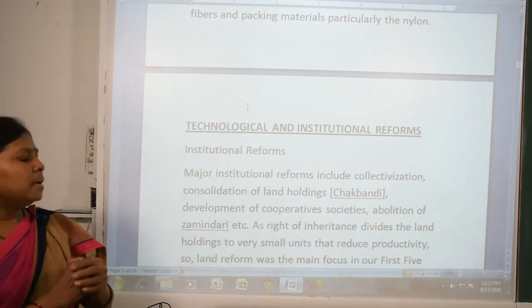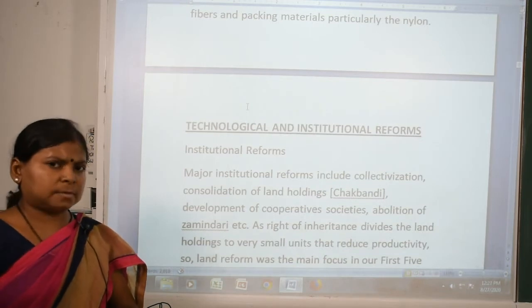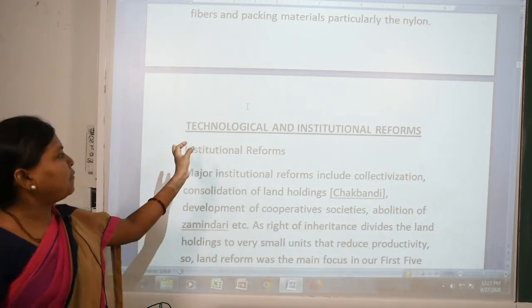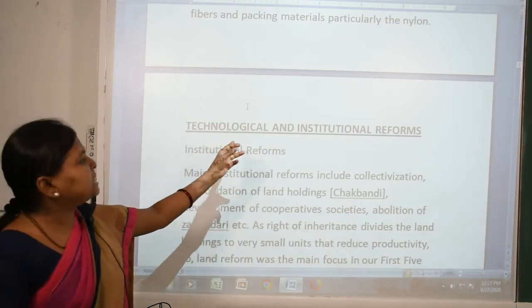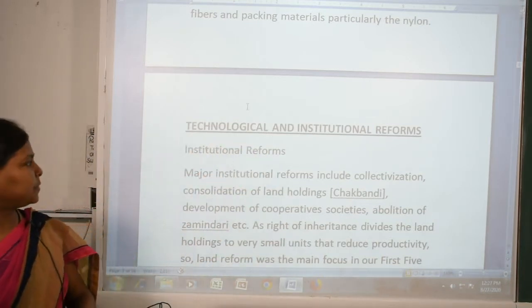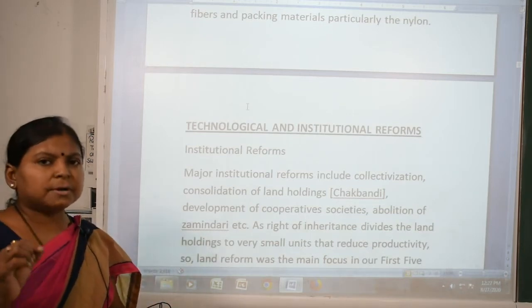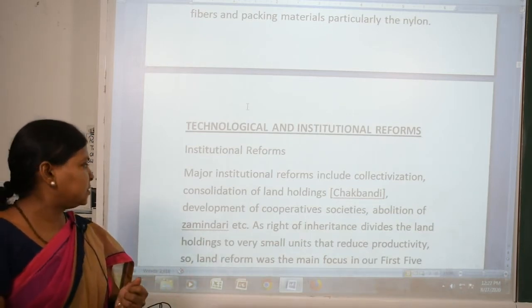Now, what are the different reforms done to improve these agricultural products? We are going to study technological and institutional reforms. Major institutional reforms include collectivization.